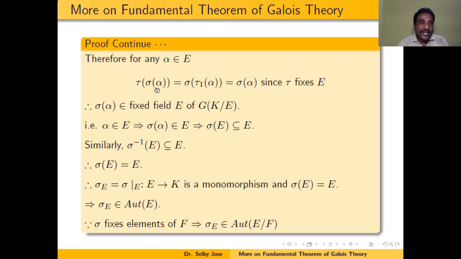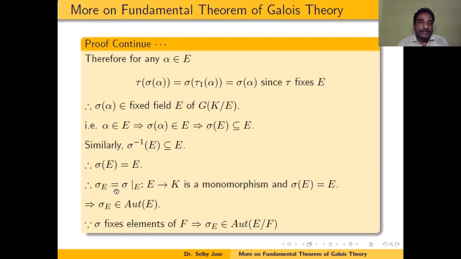And this is true for any tau belonging to the Galois group of K over E. So sigma alpha belongs to the fixed field of the Galois group of K over E, which is the same as E. That means sigma alpha belongs to E. Therefore, alpha belongs to E implies sigma alpha belongs to E. This means that sigma of E is contained in E. Similarly, we can show that sigma inverse of E is contained in E. Therefore, sigma E is equal to E.